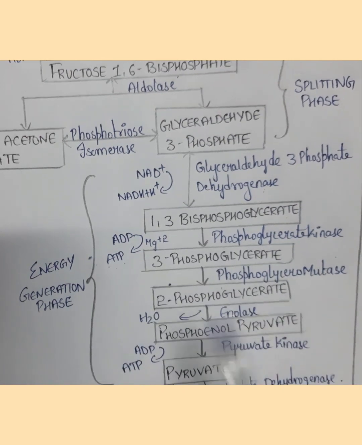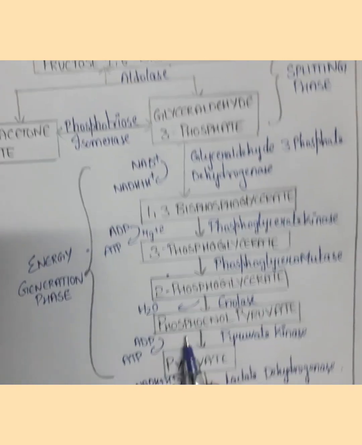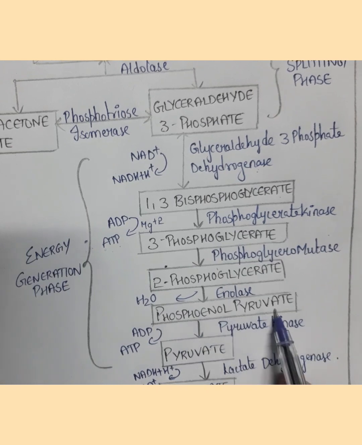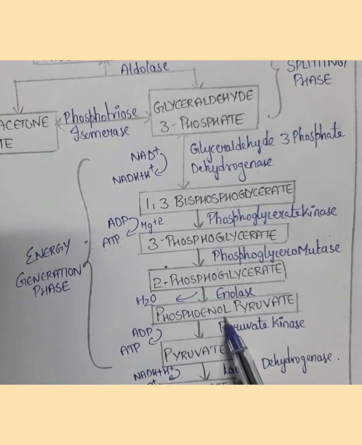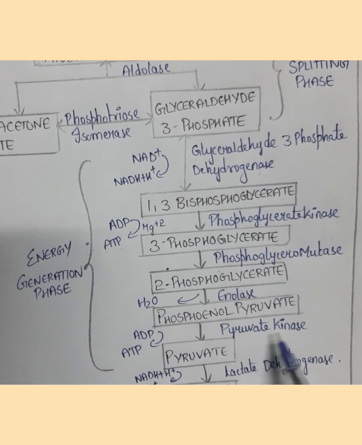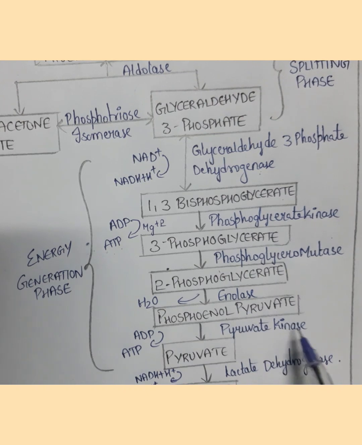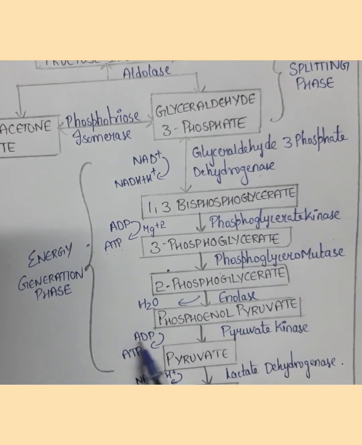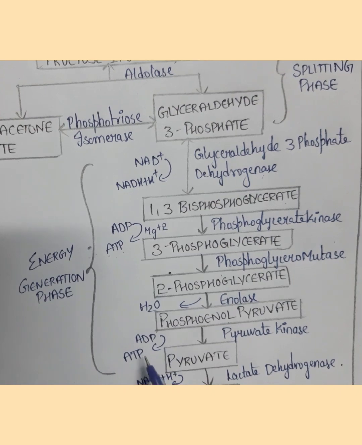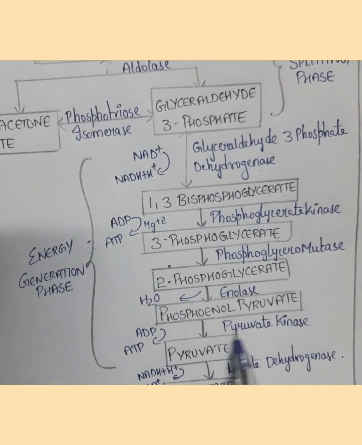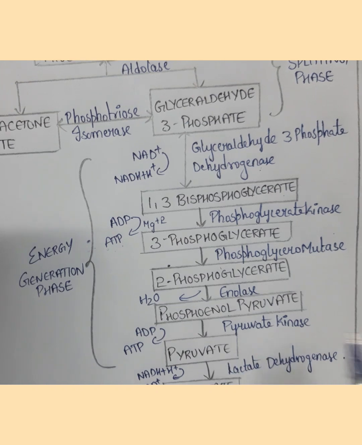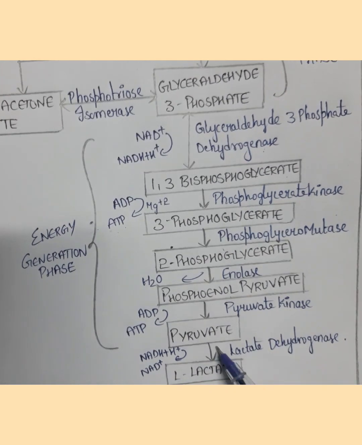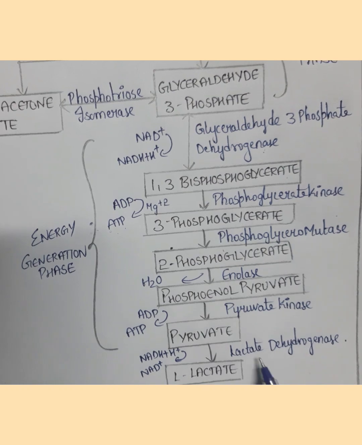This phosphoenol pyruvate, in the presence of pyruvate kinase, forms pyruvate. Here we write kinase, meaning one ATP molecule gets synthesized. This pyruvate is the end product of glycolysis in the aerobic pathway. And this pyruvate again converts to lactate in the presence of lactate dehydrogenase, and NADH gets synthesized. This occurs in the anaerobic pathway.